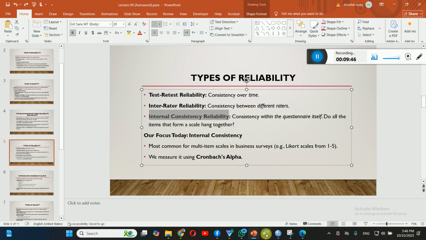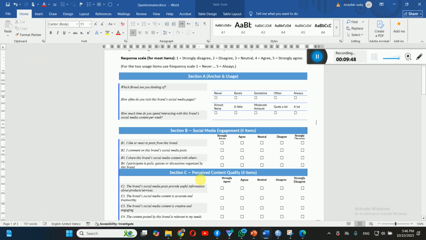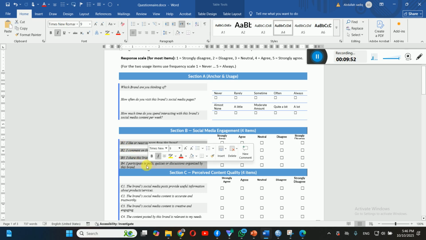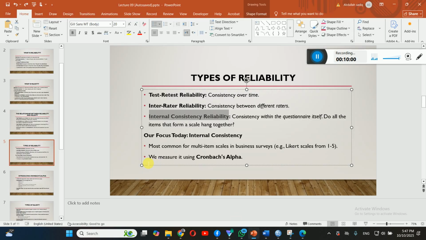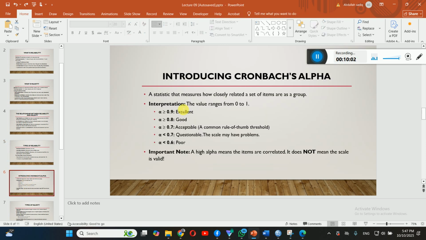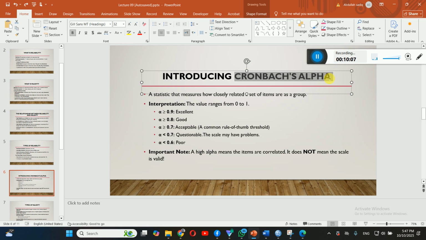That the questions, dear students, we have all of them. The construct which is measured has a number of different items, and they should be consistent. There should be internal consistency, dear students, right? How do we check this internal consistency? We are using the Cronbach alpha test. This is a test which helps us see whether the items are consistent or not, right?